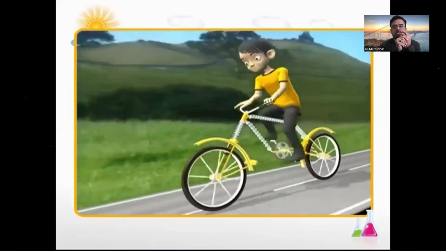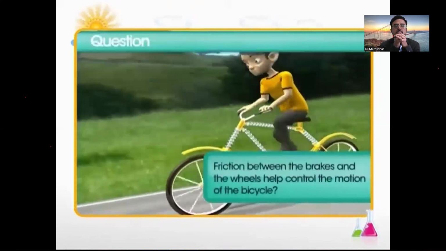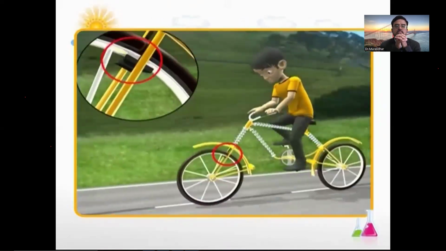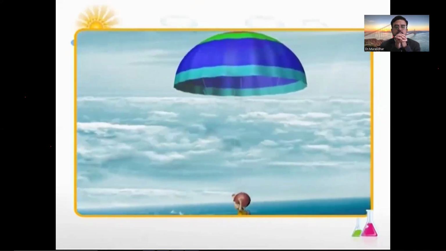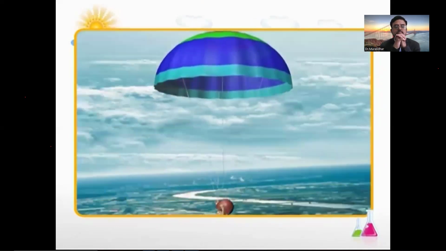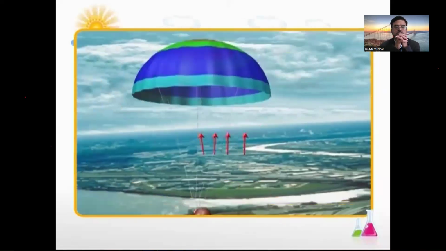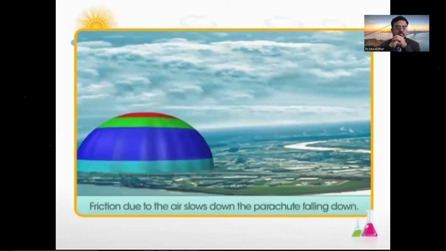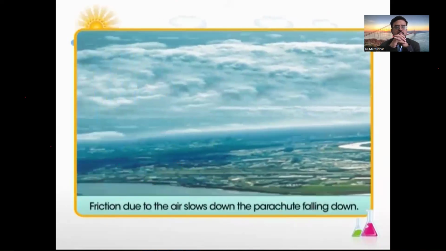Similarly, it is the friction between the wheel and the brakes that helps in controlling the speed of a bicycle and even in stopping it. Here is another example: friction helping in achieving the desired motion. Take the case of a parachute. As air rubs against the inside of a parachute, the force of friction causes it to fall slowly. The greater the air friction, the slower the parachute moves.